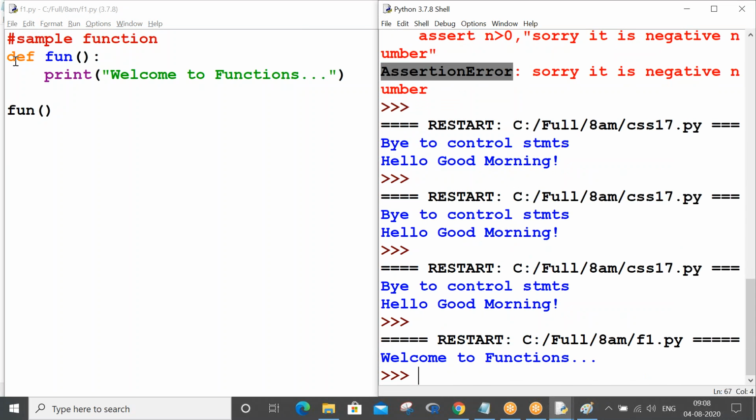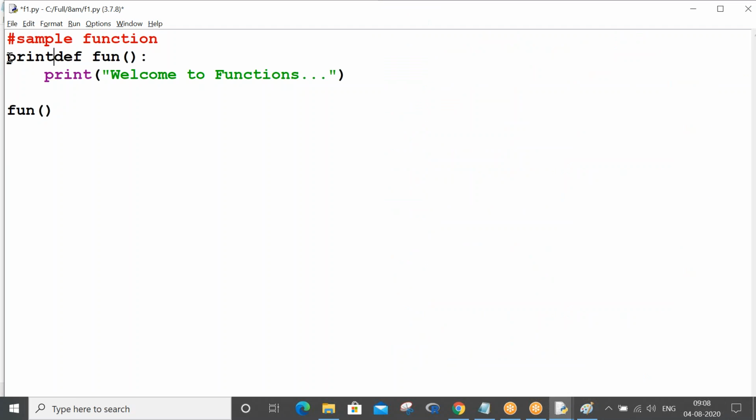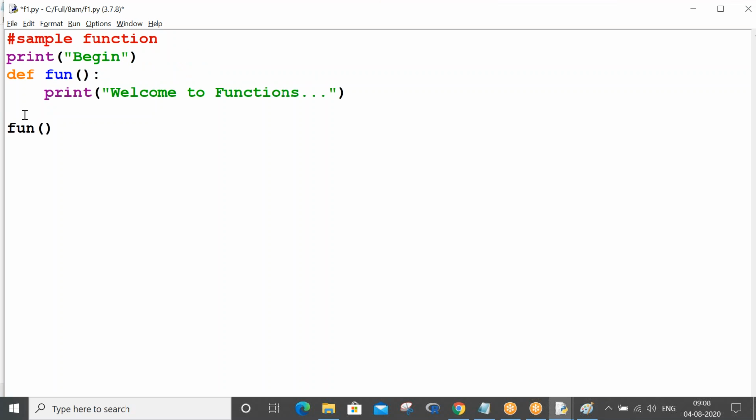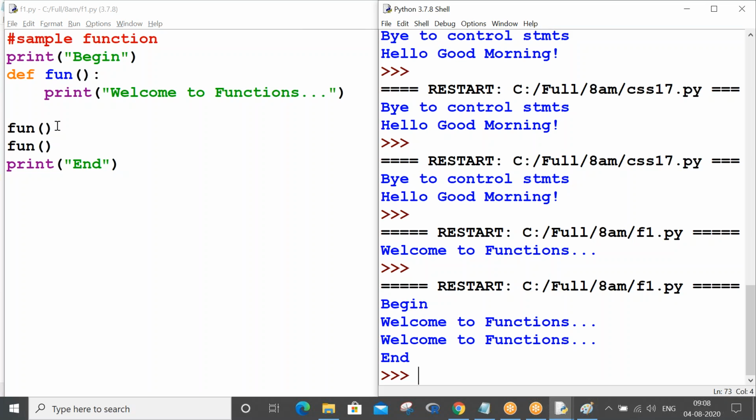You see welcome to functions displayed, but let me write a print statement, begin. Now after writing the function, let me write end. Now can I call my function 2 times? Yes, you can call. You see begin and end displayed only once, but the welcome to functions line displayed 2 times because you wanted to display it 2 times. So that's the reason you kept it in a function and called your function 2 times to get it executed.